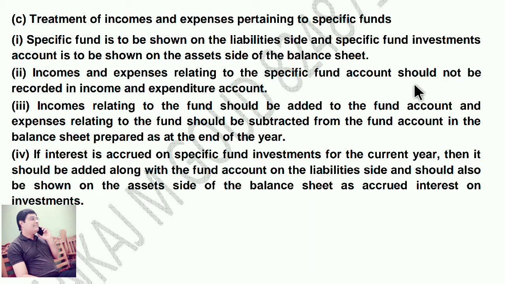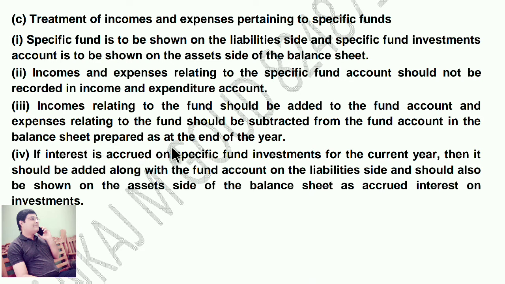Income relating to the fund should be added to the fund account and expenses relating to the fund should be subtracted from the fund account in the balance sheet as at the end of the accounting year.